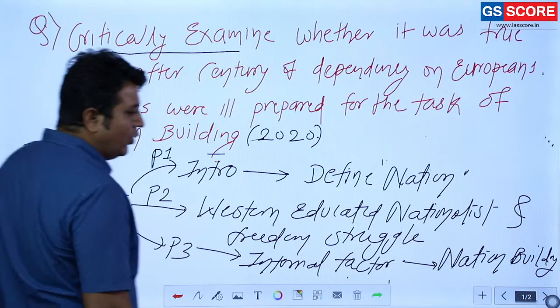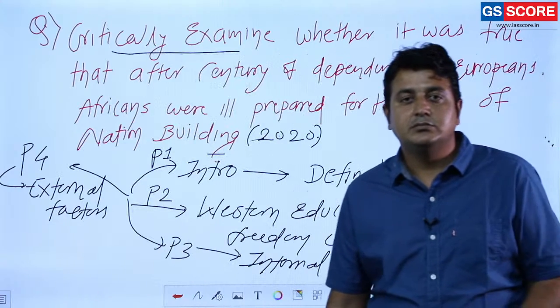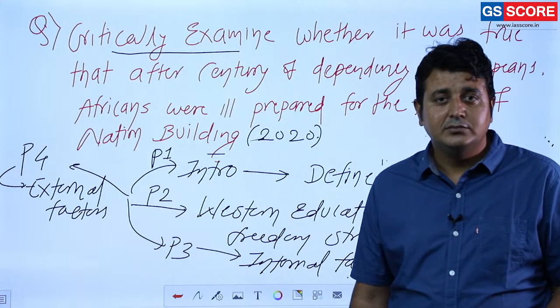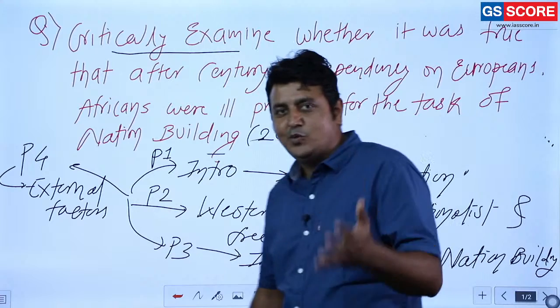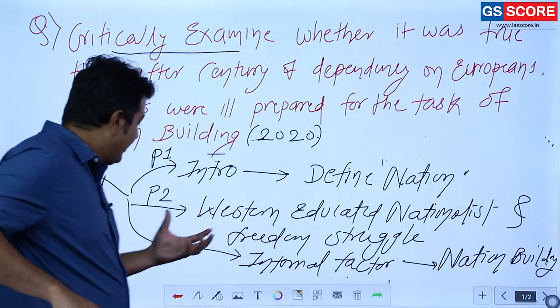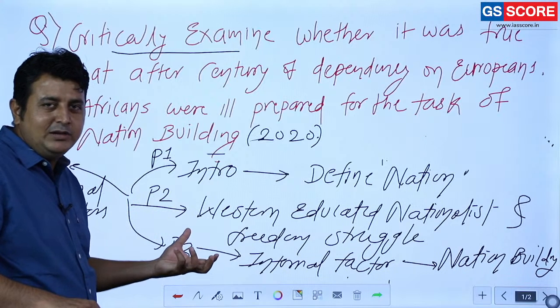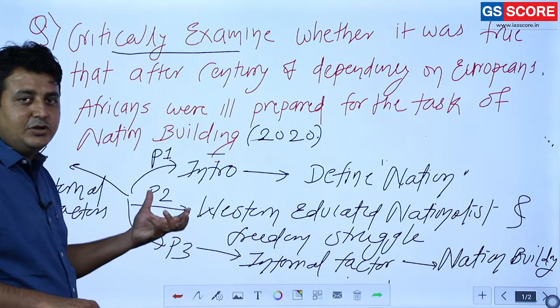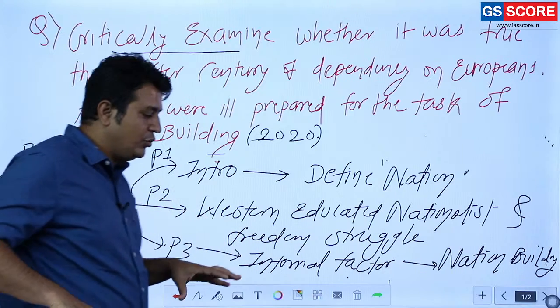External factors, we already mentioned the Cold War politics was there. Along with that, you know that. So external factors we mentioned. Clear? Fall into trap of neocolonialism. Even the European powers tried to interfere, all the external factors you are going to mention.